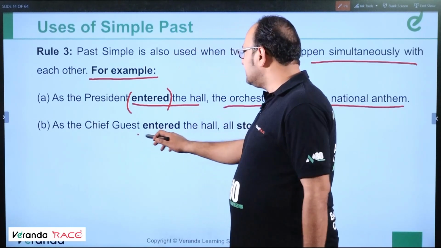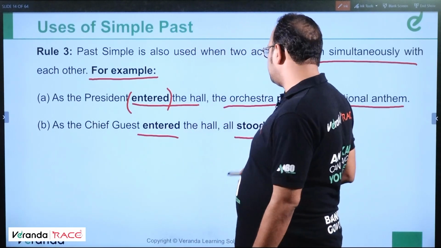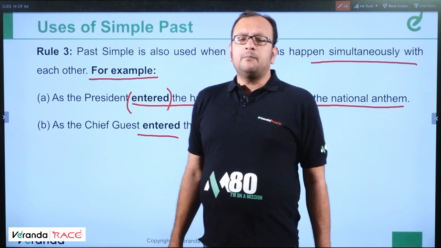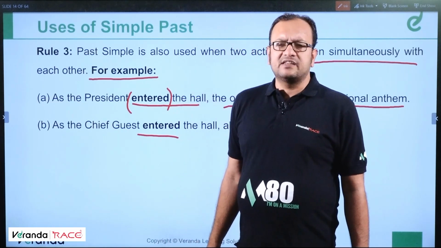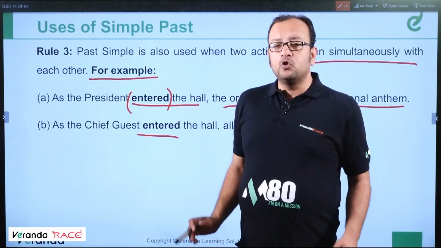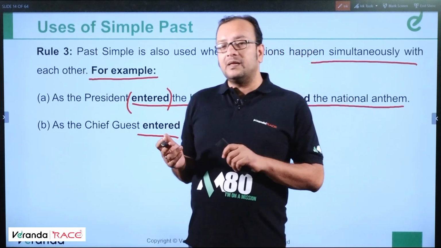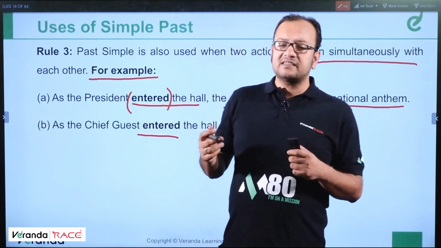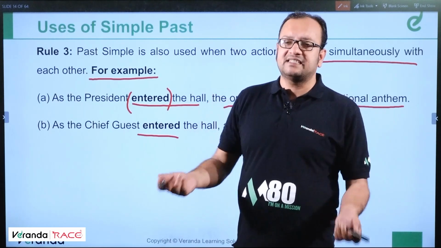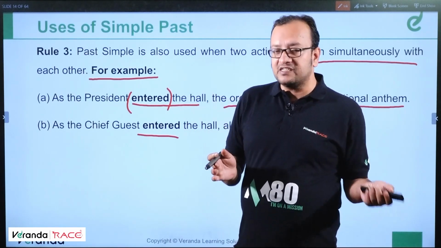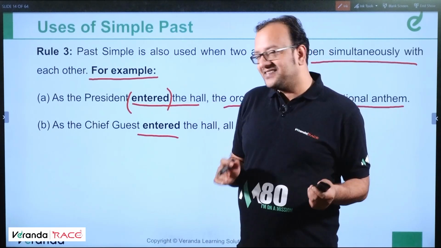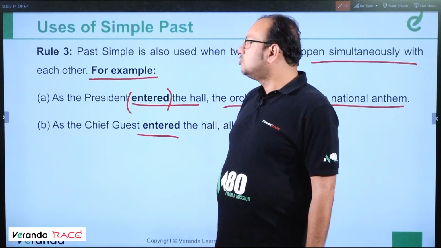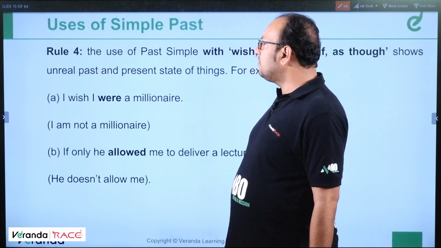As the chief guest entered the hall, all stood up. Apollo was worshipped as long as the Roman Empire lasted. Both are simple past because both were simultaneous actions. Although they are longer duration actions, we can still use it like that. Clear? Okay. Moving ahead to rule number 4.